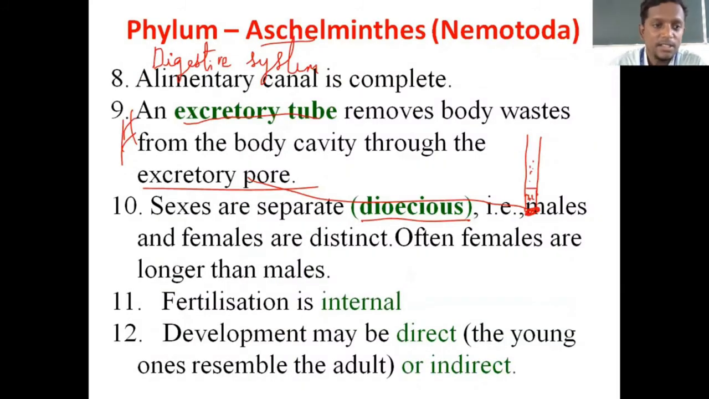So finishing this 10th point, we'll study the 11th one. Fertilization is internal. Once again, my third class, phylum Porifera. There are two types of fertilization. One is internal fertilization. The fusion of gametes occurring inside the female body is called internal fertilization, and if the fertilization is happening outside, which means there should be a water medium, that fertilization is called external. Here we are just mentioning fertilization is internal, and we are moving on to the next point.